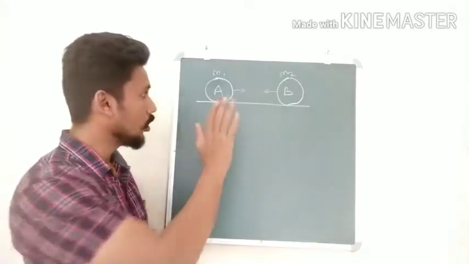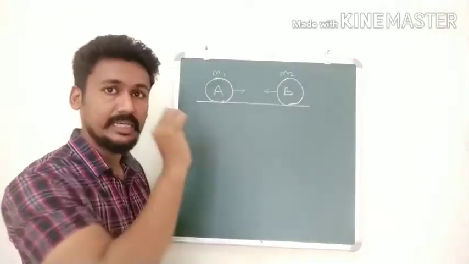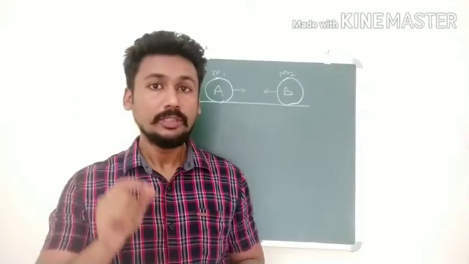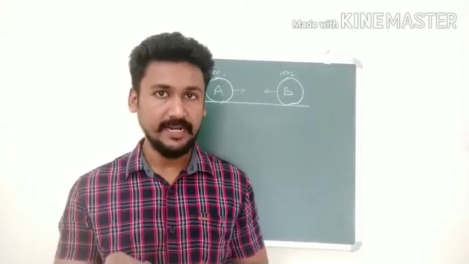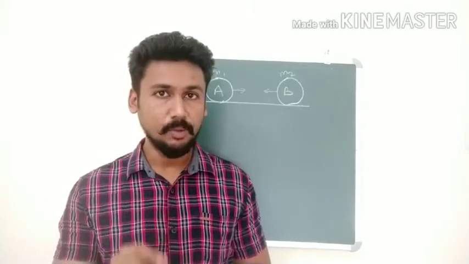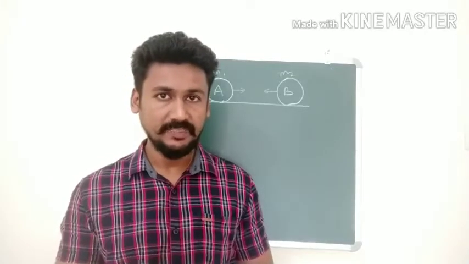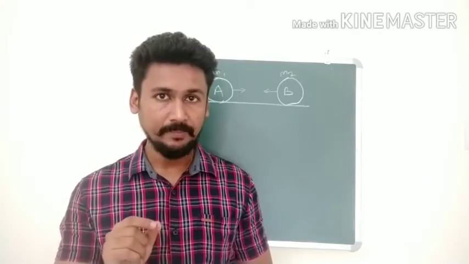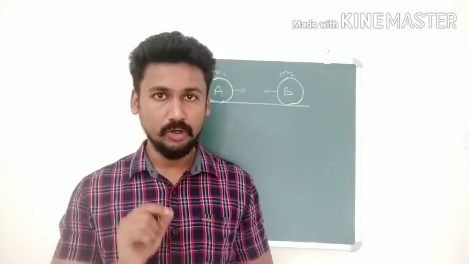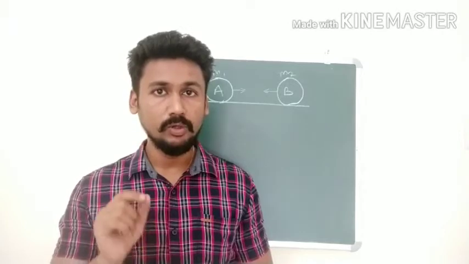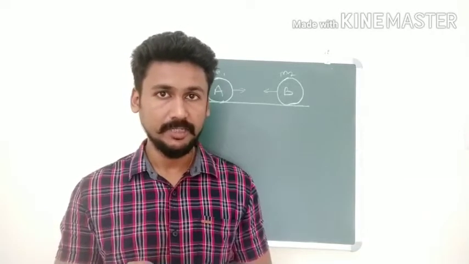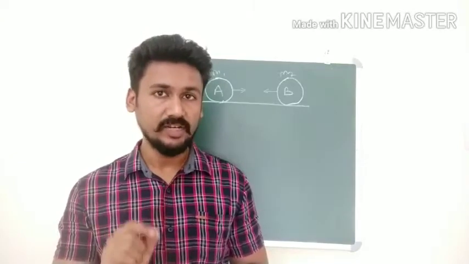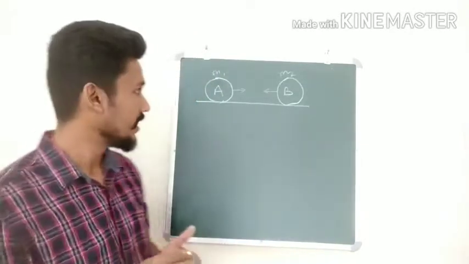It says that total momentum before collision is equal to total momentum after collision. So that is the statement that you will write for a system of two or more colliding objects. If there is no external force, then total momentum before collision is equal to total momentum after collision. Okay, so this is a statement for the principle of conservation of momentum. Now let us understand it.